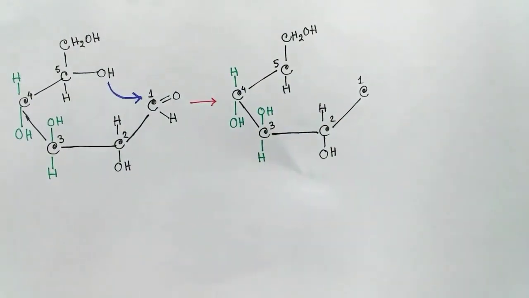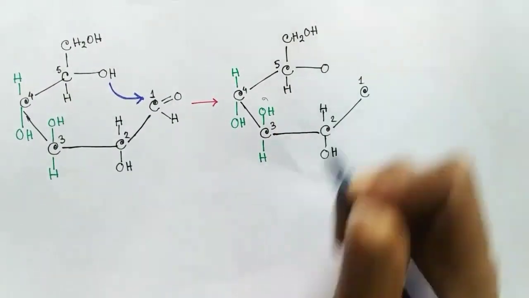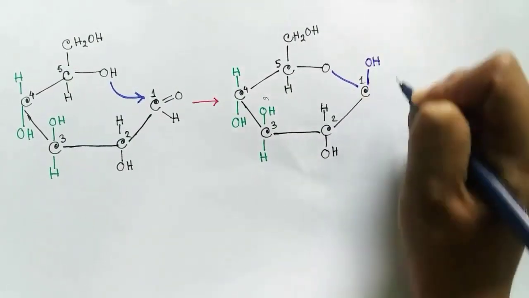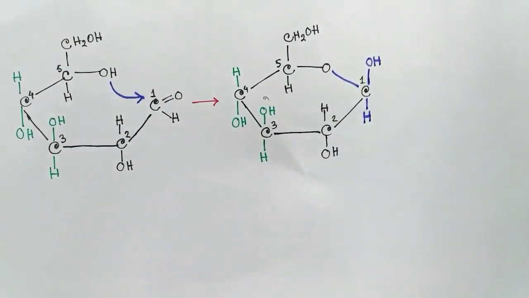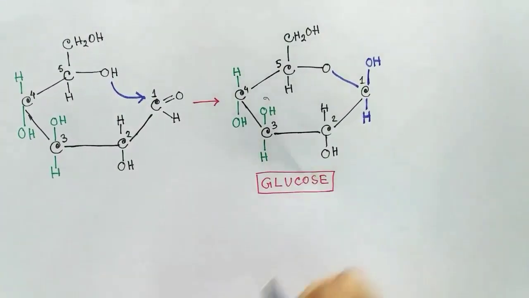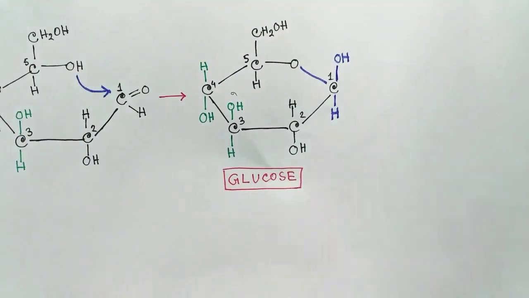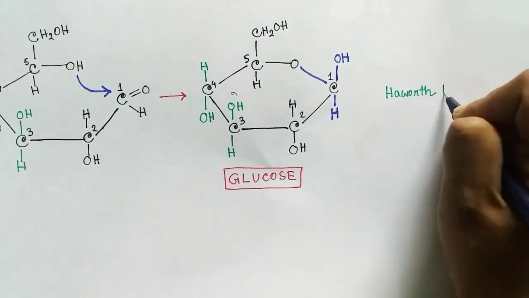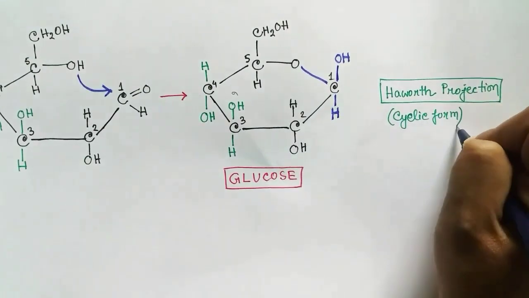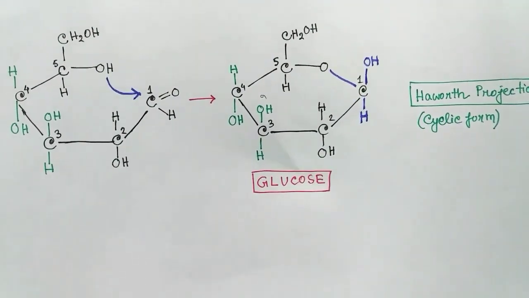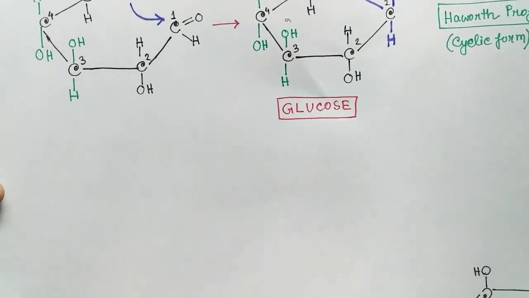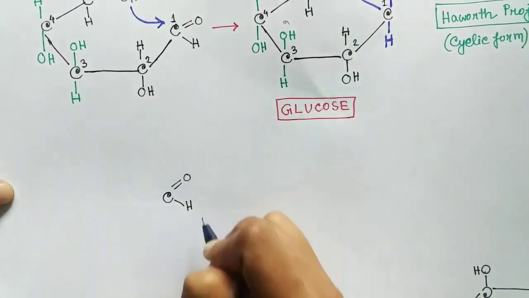This reaction is called hemiacetal formation. By this reaction, or the formation of the bond, the first carbon will have one hydroxyl group either above the plane or below the plane of the cycle. So this is the cyclic structure of glucose. This kind of cyclic structure is also called a Haworth projection. 97% of the glucose in a solution remains in the cyclic form, not in the linear form.